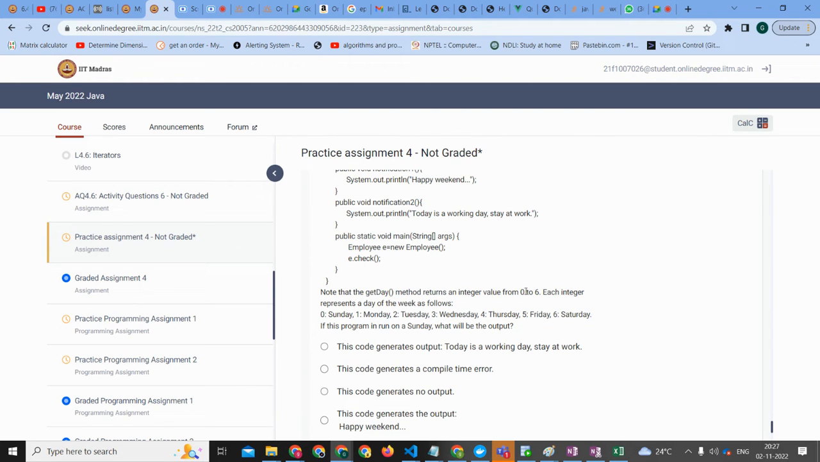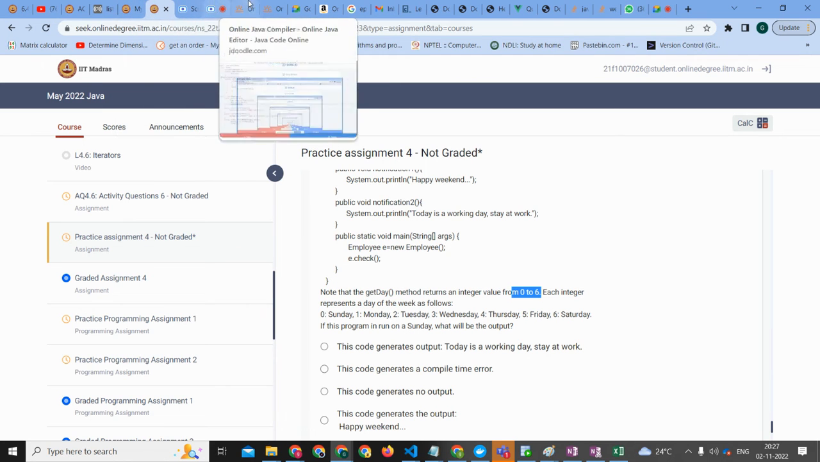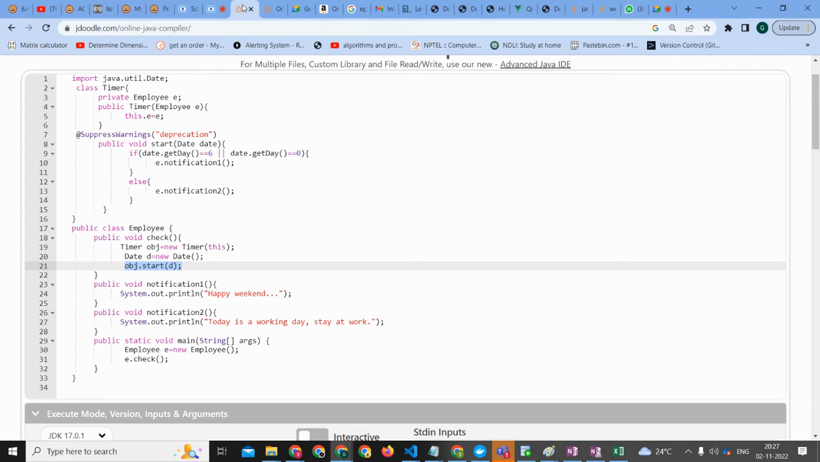How will date dot getDay work, what will it give? They told us it returns an integer value. If it is 6, like Saturday, or the date value is 0, then notification 1 will be printed, else notification 2 will be printed. So today is 0, like we need to start from 0, Sunday. So notification 1 should be printed, but notification 2 is printed.